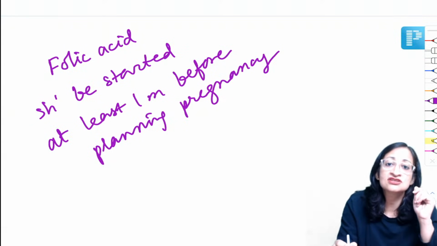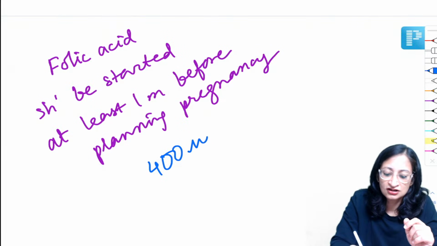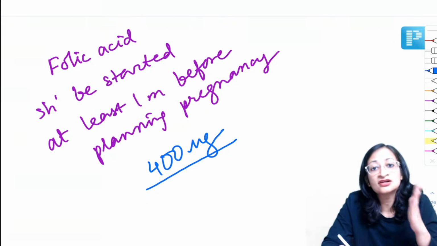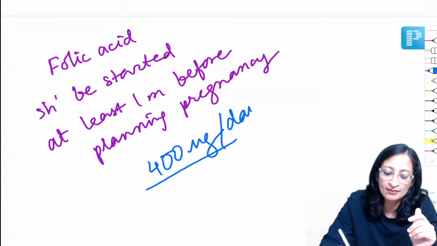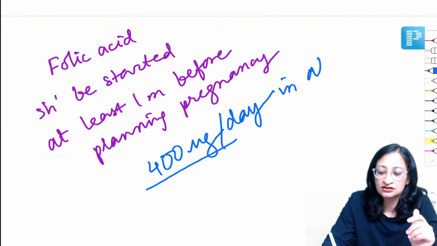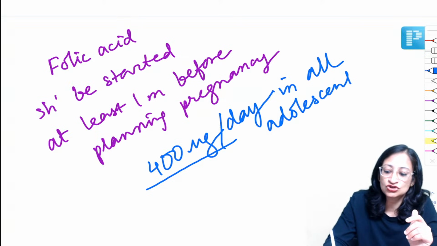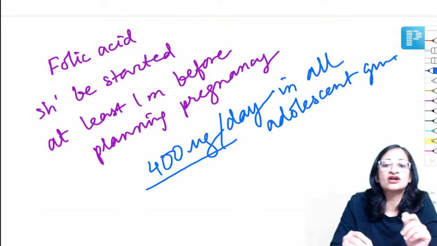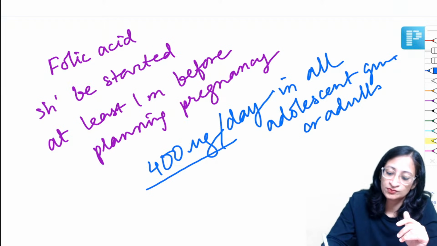Okay, and how much is the dose of folic acid is also important. So in all mothers, or in all girls of the childbearing age group, you have to give 400 microgram per day. So you have to give 400 microgram per day in adolescent girls or adults in the childbearing age group.